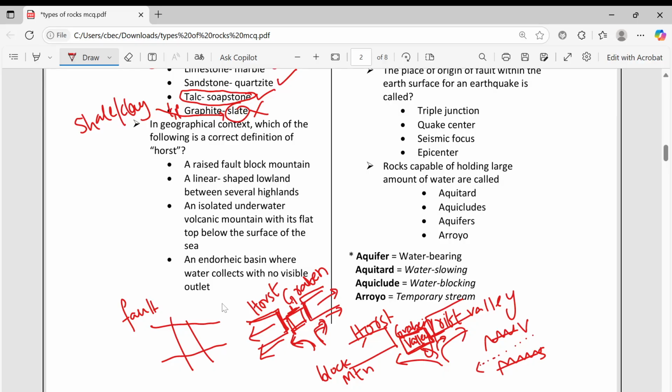This is a valley, this is a rift valley. And this Vindhya, this Satpura are called block mountains. So here horst means what? Raised fault block mountain. Okay, this is the option.